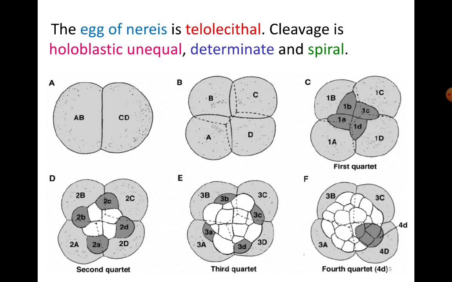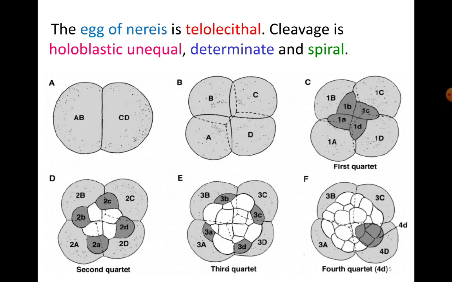So you cannot alter the fate of this particular blastomere. If it is destined to form a mesoderm and its derivatives, then that blastomere will give rise to mesoderm and its derivatives only. The fate of this blastomere cannot be reversed. Such kind of egg is what is called determinate type.